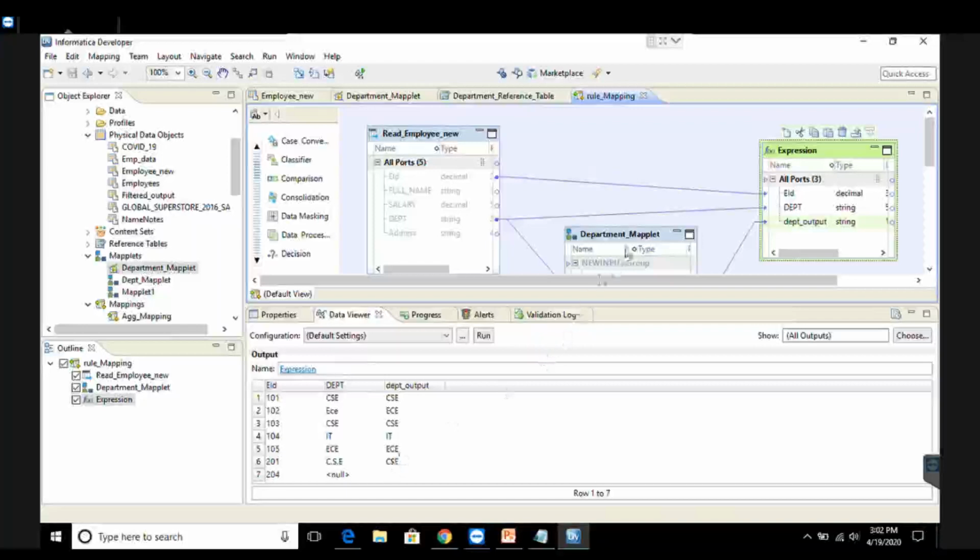So this is how you can use a rule in the mapping and apply some task for a particular set of requirements. I hope you understood the concept of rules and maplets.